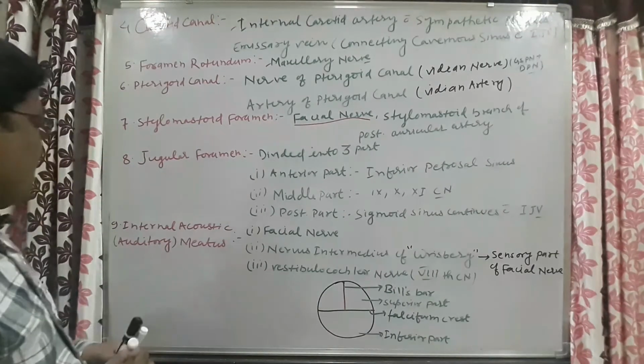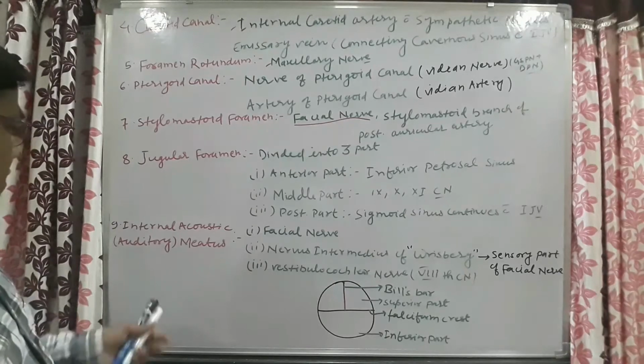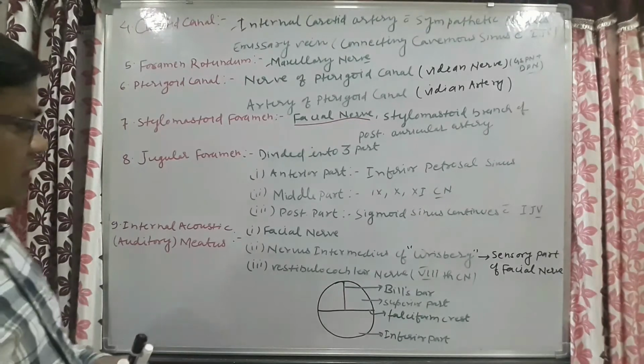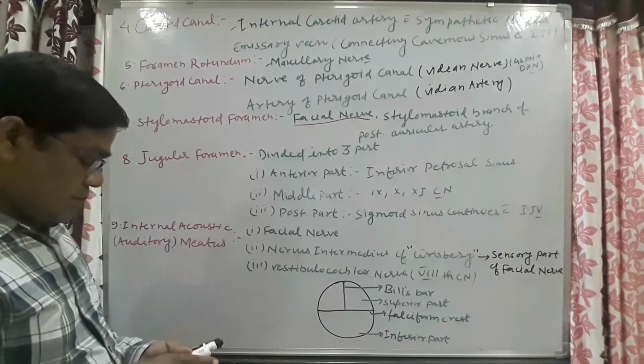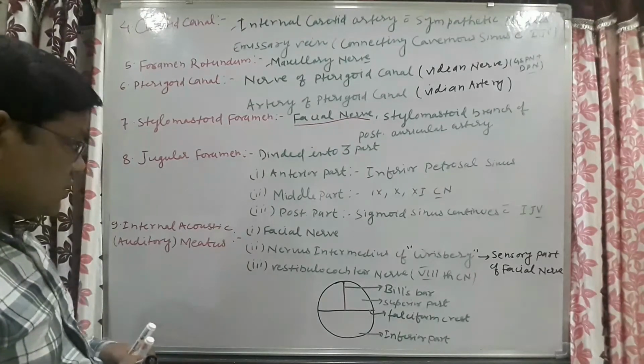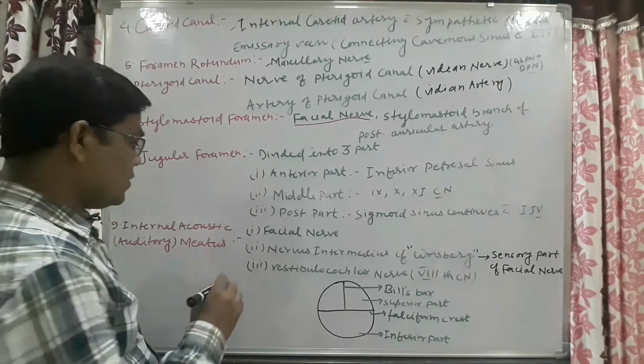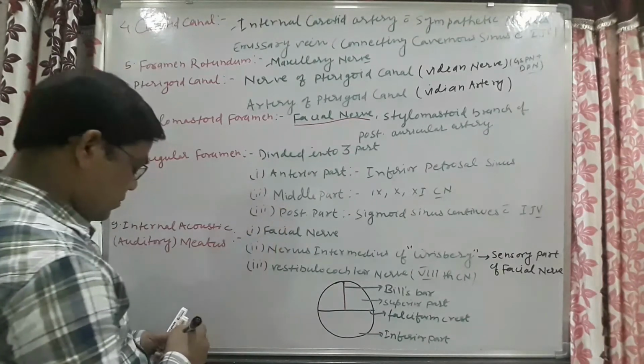Now come to the internal acoustic meatus. The next foramen is the internal acoustic meatus. Which things will pass through this internal acoustic meatus? First of all, you should always remember the facial nerve.